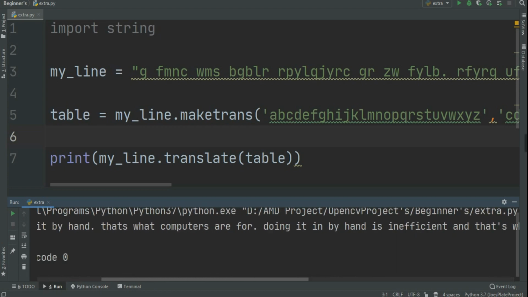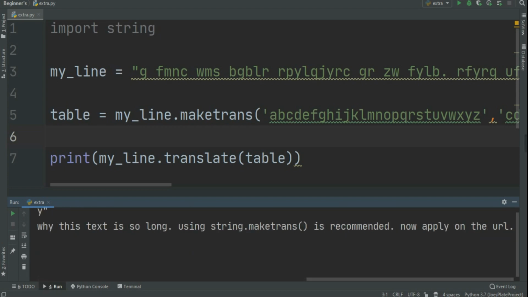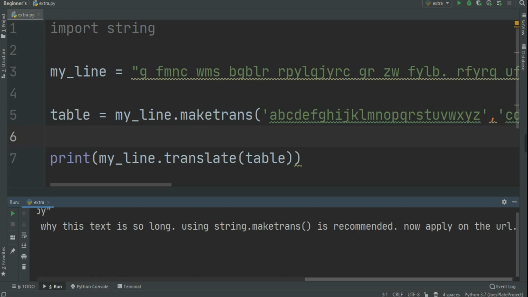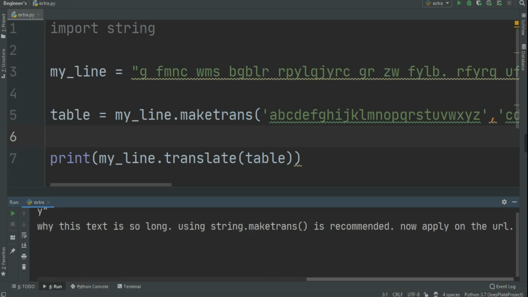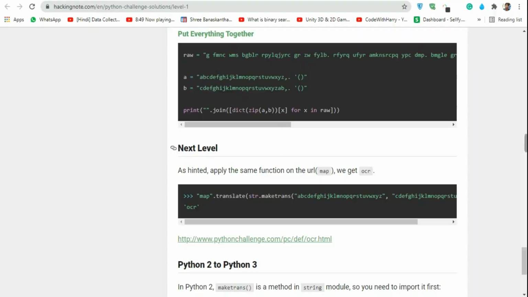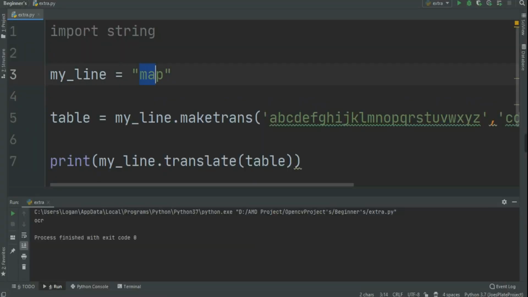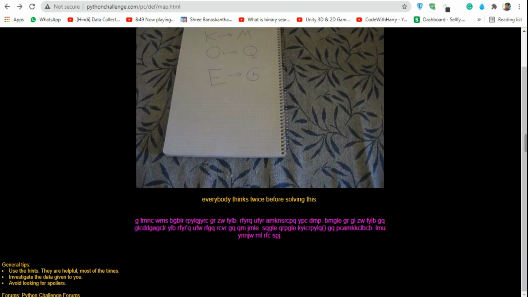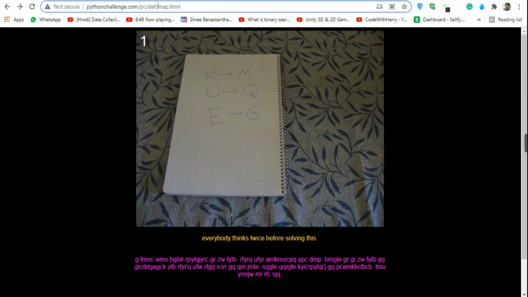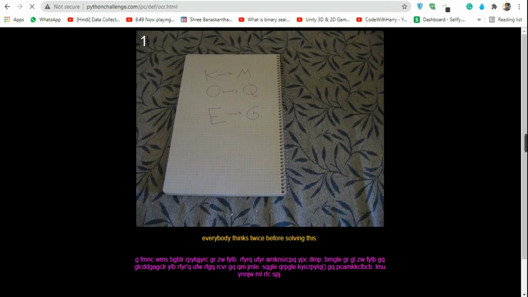Now in here, where is the URL? Where and what to put in the URL? Now as hinted, apply the same function on the URL map. We got OCR. Because if you put map in this line, you will get this OCR. Just try it. Now map was hinted in here. So let's change the URL from map to OCR. Let's see what we get.